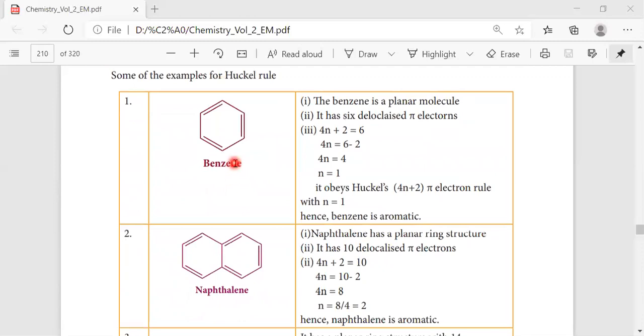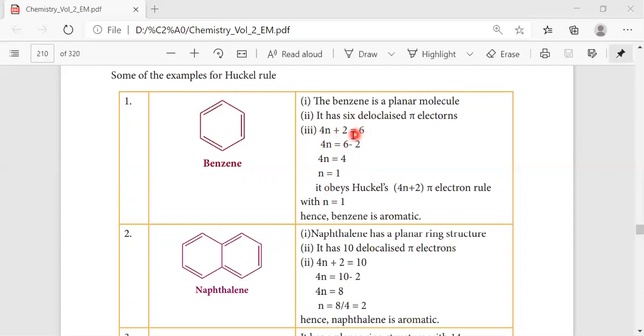If we take benzene, it is a planar molecule. It has totally 6 pi electrons. Here 1, 2, 3, 4, 5, 6 pi electrons are there. So we have to calculate the n value. Here 4n plus 2 will be equal to 6.